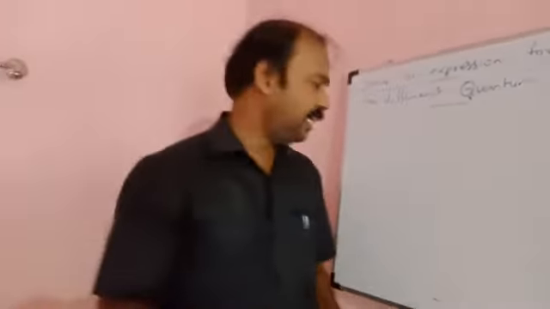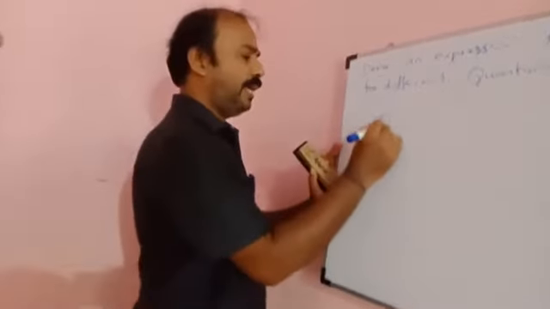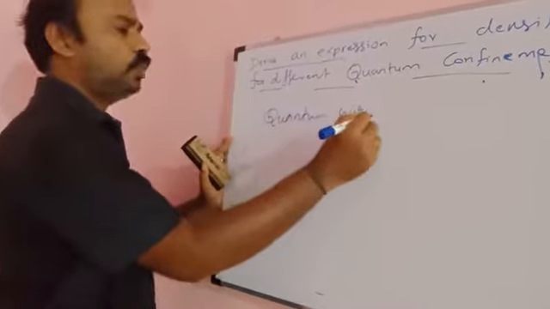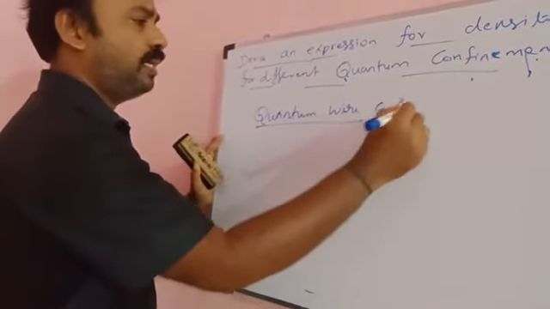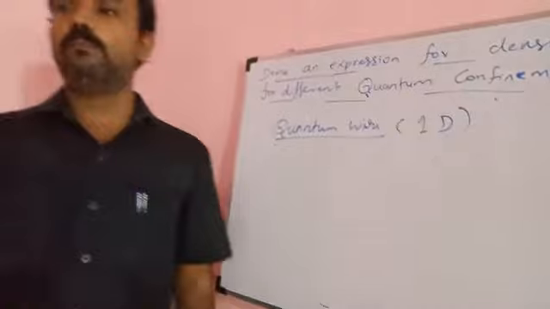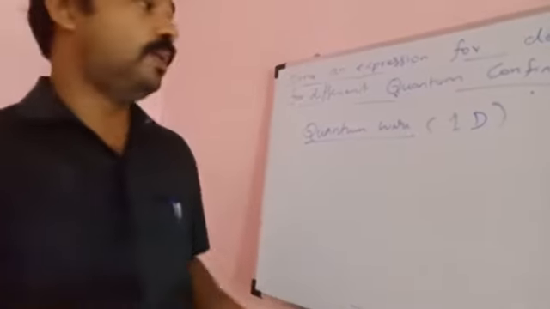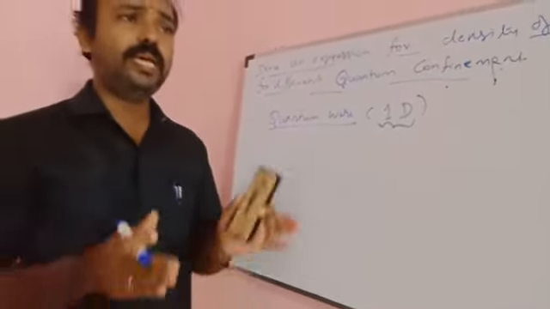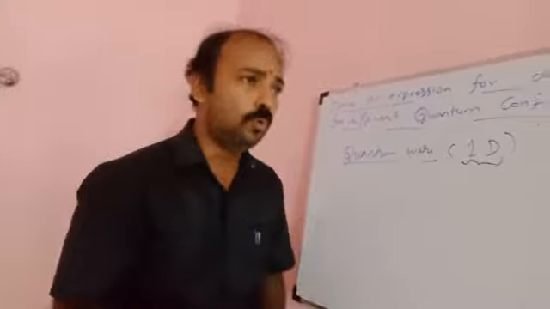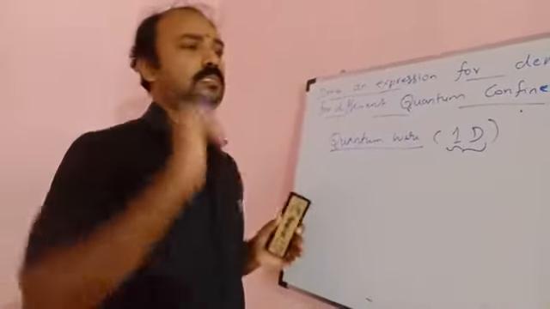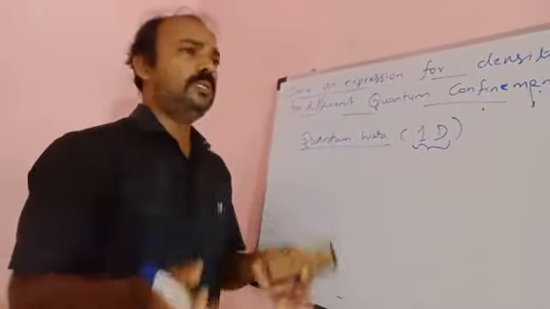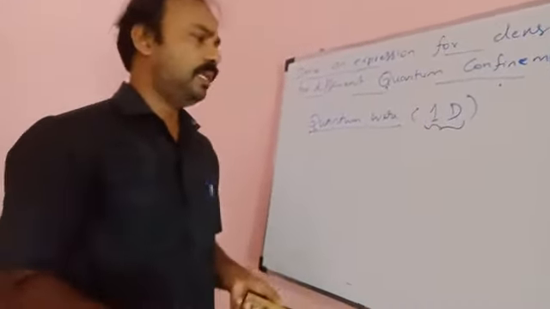Then the second one is the quantum wire or quantum tube, that is the one-dimensional quantum wire. What is the meaning of a one-dimensional quantum wire? Here the electron or the charge carrier is allowed to move in a single direction, along the axis of the tube, which I already explained in the previous case.